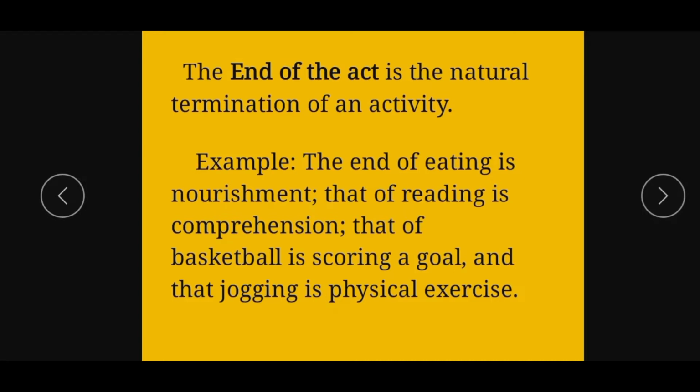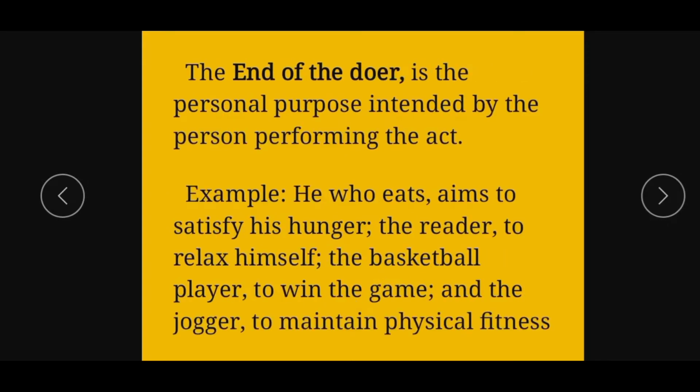Example, the end of eating is nourishment. That of reading is comprehension. That of basketball is scoring a goal, and that of jogging is physical exercise. The end of the doer is the personal purpose intended by the person performing the act.